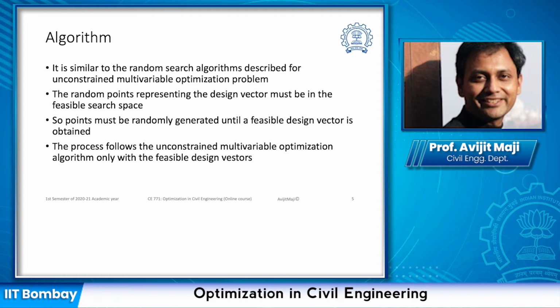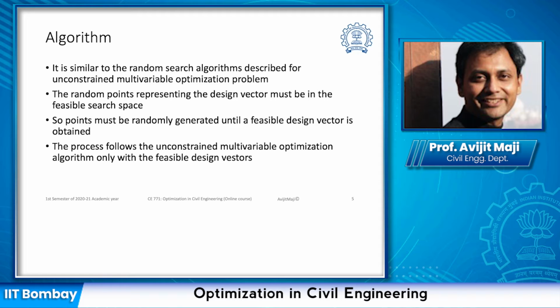So the random points which we had generated in the random jumping method or random walk method with directions, in all those methods a point should be generated which is going to be in the feasible search space, and if we find that the point we have generated randomly is not, then we have to regenerate. Until and unless my point is within the feasible search space, we have to keep on generating.